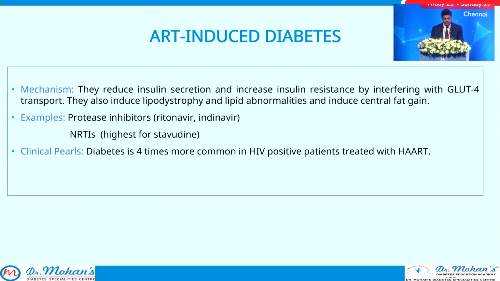Antiretroviral therapy reduces insulin secretion and increases insulin resistance by interfering with GLUT2 transport. They also cause lipodystrophy and lipid abnormalities and induce central fat gain. Among the protease inhibitors, ritonavir and indinavir are at high risk, and among the nucleoside reverse transcriptase inhibitors, stavudine is at high risk of causing diabetes. So clinical importance: diabetes is 4 times more common in HIV patients treated with highly active antiretroviral therapy.